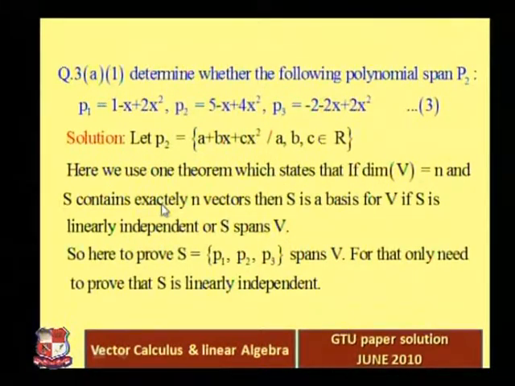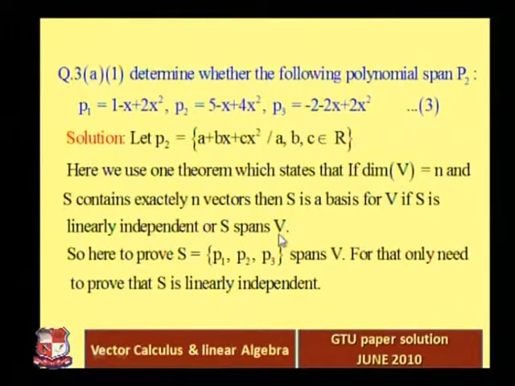Because of one important theorem. Take P2, the set of polynomials of degree 2. Theoretically we can write a plus bx plus cx square, where a, b, c belong to R. Here we use a theorem which states that if the dimension of V is equal to n and S contains exactly n vectors, then S is a basis for V if S is linearly independent or S spans V.